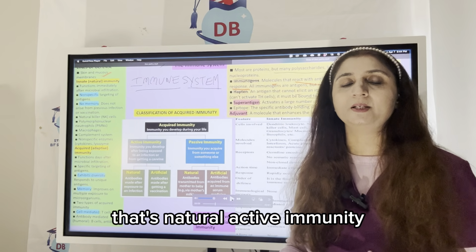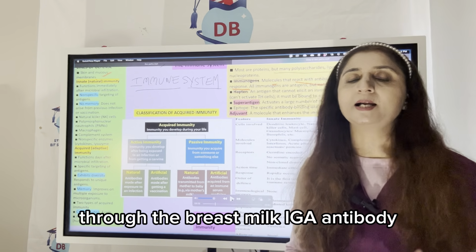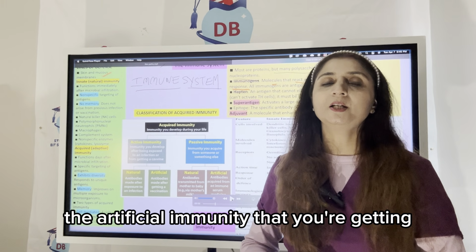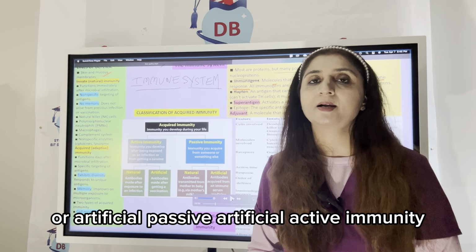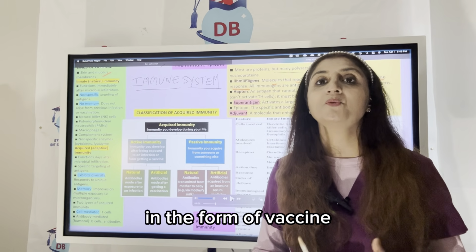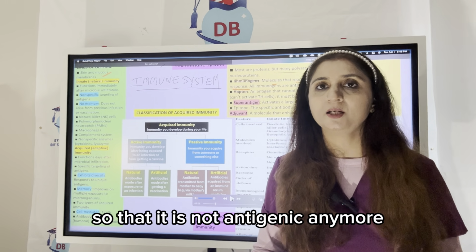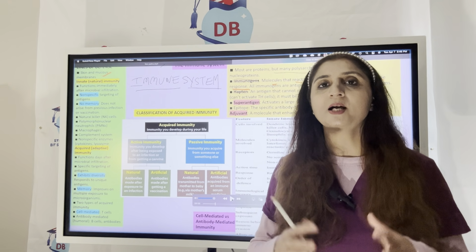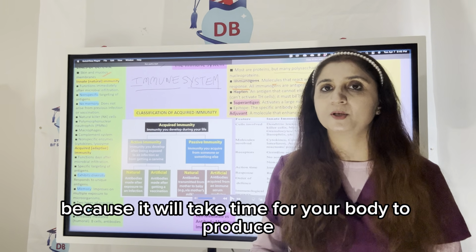That's natural active immunity. Natural passive immunity is what the baby gets from the mother through breast milk, IgA antibody, or IgG antibody through the placental blood. Artificial immunity is what you get by way of vaccine, which can be artificial active or artificial passive. Artificial active immunity is when you get a component of a bacteria or virus in the form of a vaccine. You treat it with chemicals or heat so that it is not antigenic anymore. It does not produce disease in you, but it's still immunogenic. It still produces antibodies. Artificial active immunity takes 3-4 weeks to act because it takes time for your body to produce antibodies.